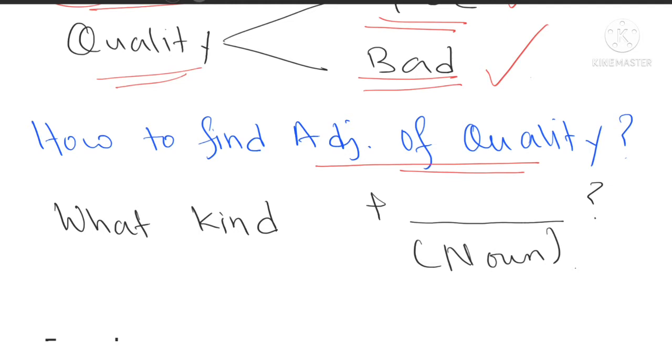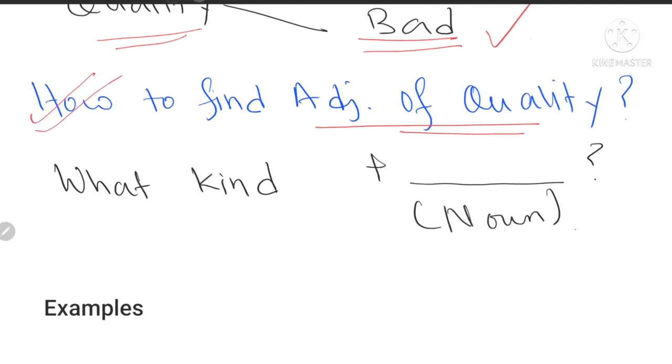ठीक है. Now how do we find it? There's a formula. This formula will help you in making sure that the adjective which you're going to take out is correct. Now, first and foremost, if you are about to find the adjective, you have to know the noun. अगर आपको noun पता है तो ही adjective मिल पाएगा आपको. अगर आपको noun नहीं पता तो adjective नहीं मिल पाएगा.